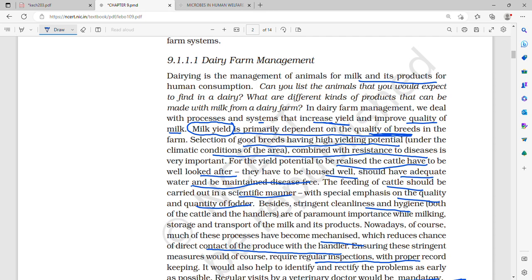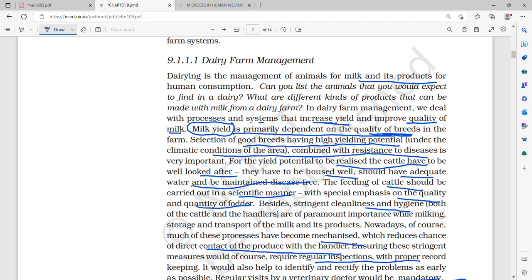What are the important points that you should remember? In dairy farm management, we deal with processes and systems which increase the yield and improve the quality of milk. Increasing the yield and improved quality directly depends upon the quality of the breeds. Good breed selection gives us very high yielding potential. But having a good breed does not mean it will increase your yield and quality of milk.